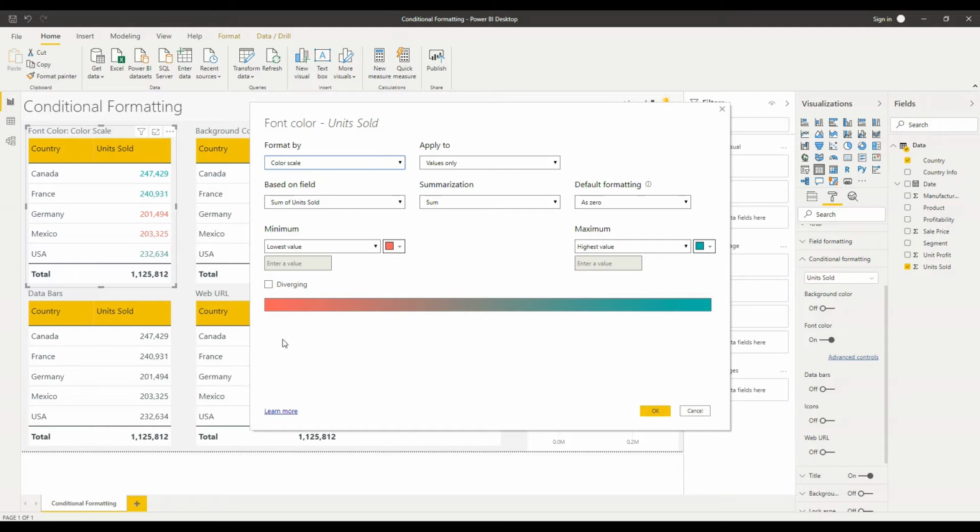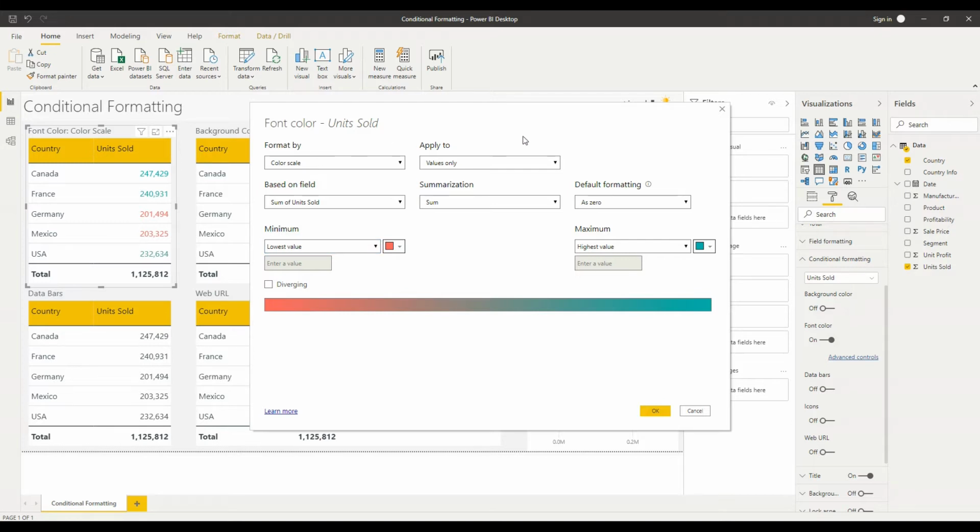What this represents, as the title suggests, is a color that represents the lowest possible value in my selection, and a color that represents the highest possible value in my selection. So these are automatically derived at the moment. So you can see we've got lowest value and highest value here. If I drop down on them, I could input a custom value if I wanted to say that my lowest value is fixed, and same for my maximum and my highest value there. I could drop down in custom and add a value if I want to fix that maximum. Let's leave them as dynamic for now based on the selection.